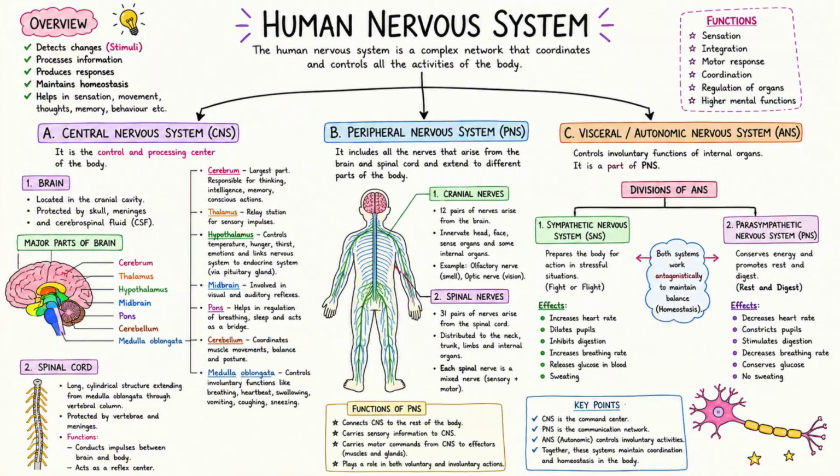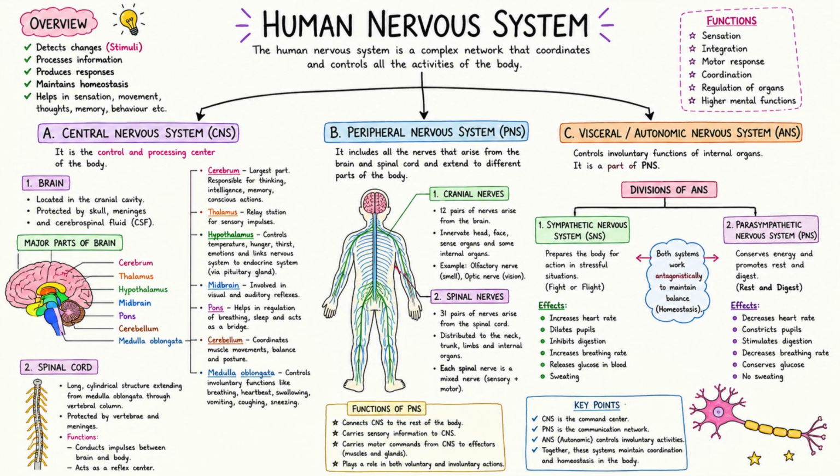Human nervous system. The human nervous system is divided mainly into the central nervous system and peripheral nervous system. The central nervous system, or CNS, consists of the brain and spinal cord. The peripheral nervous system, or PNS, consists mainly of cranial nerves and spinal nerves.